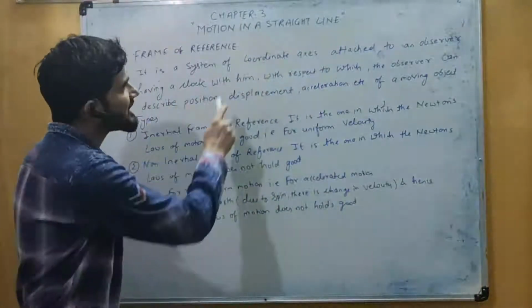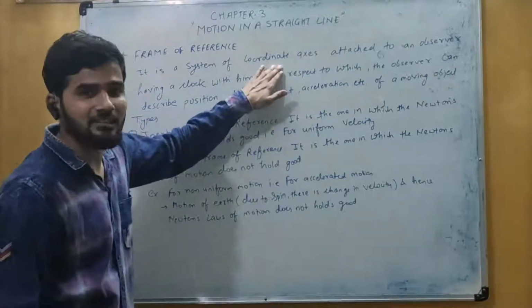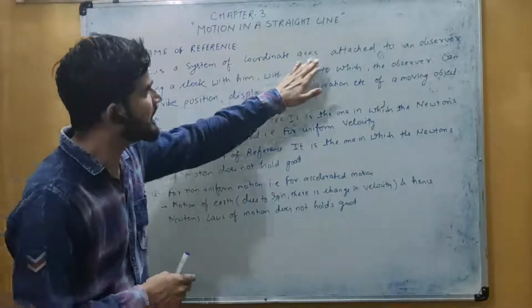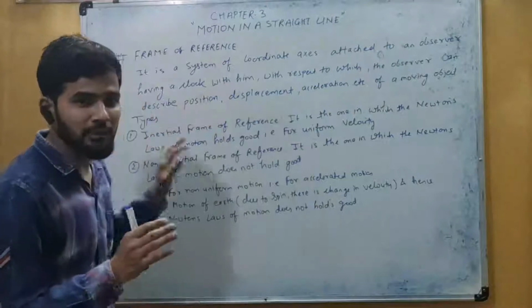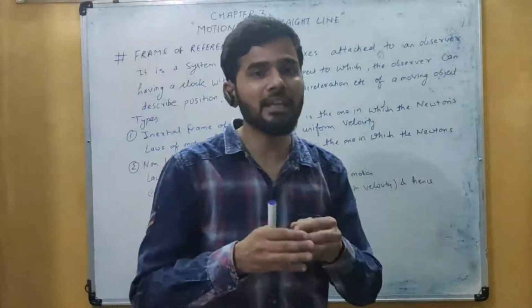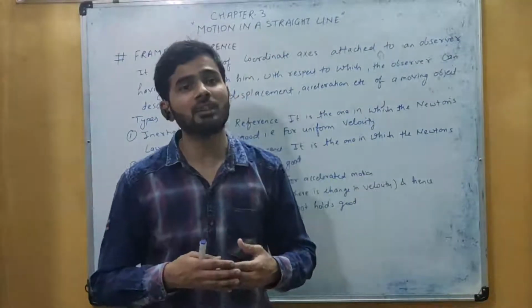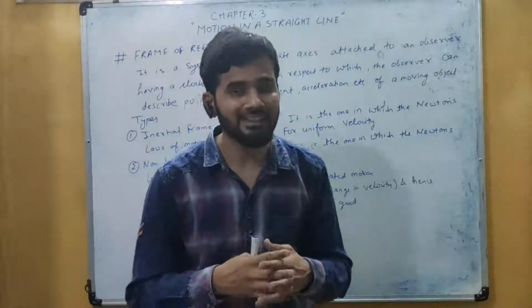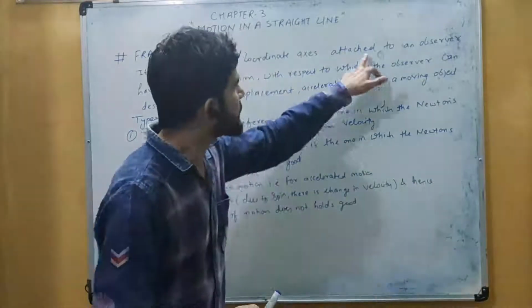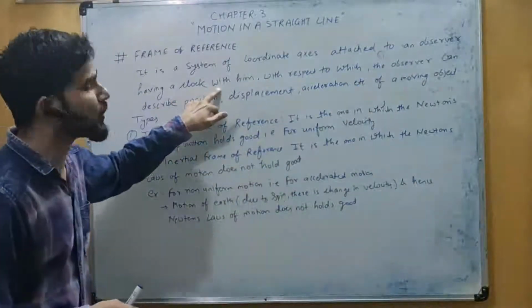Okay, so it is the system of coordinate axes. Coordinate axes, we have seen that x, y and z attached to an observer. मतलब हमेशा हमें जो भी एक रेफरेंस पॉइंट होता है वो एक ऑब्जर्वर के रेस्पेक्ट में होता है. If an observer will select a different reference point, then the position will get changed. So, attached to an observer having a clock with him.